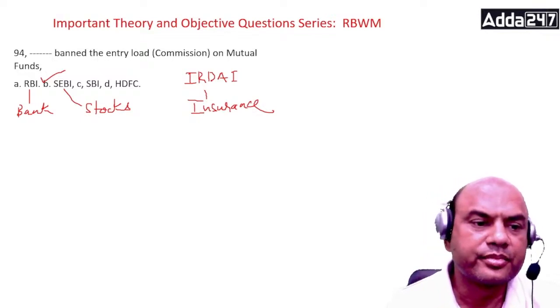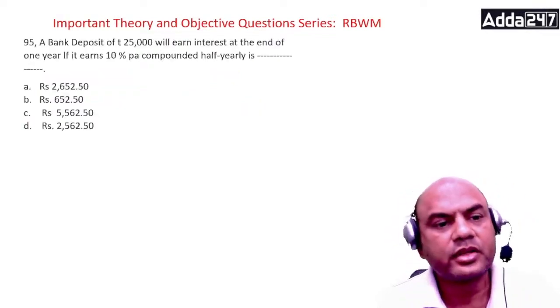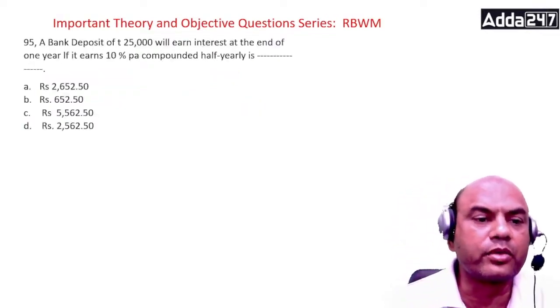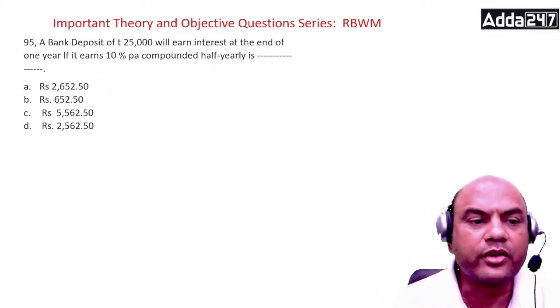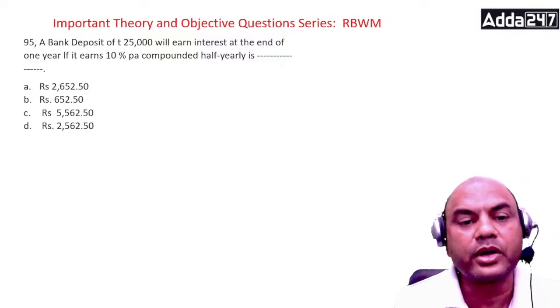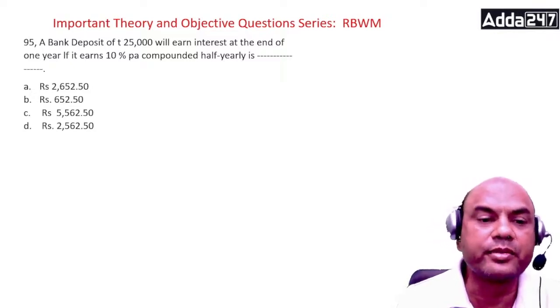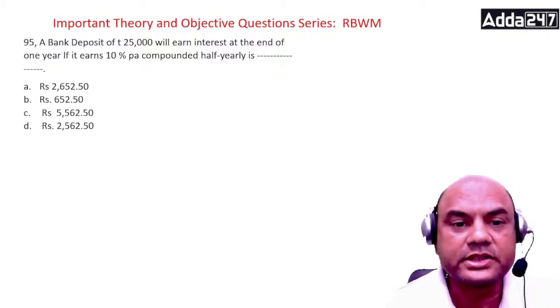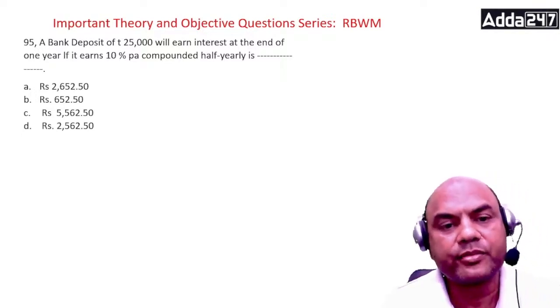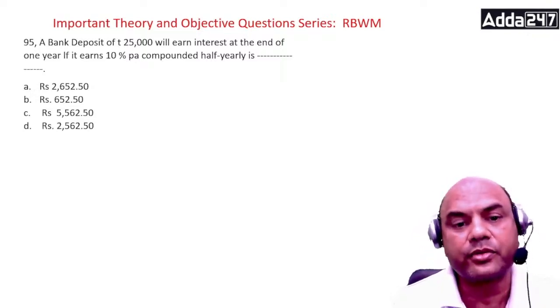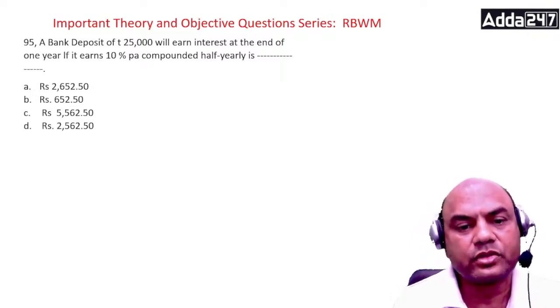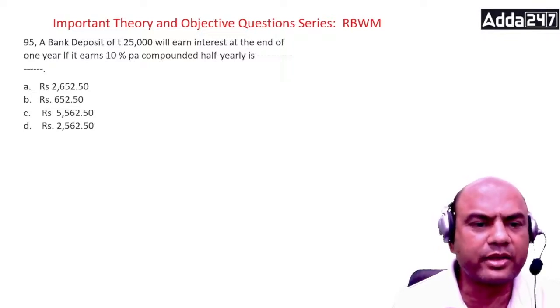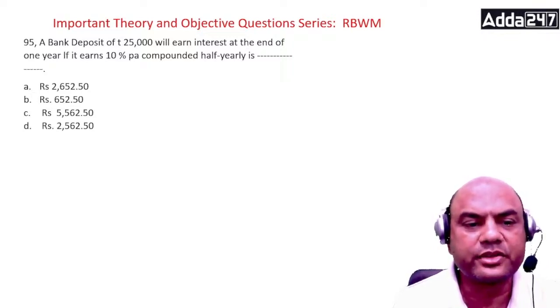Got it? Next one. A bank deposit of rupees 25,000 will earn an interest at the end of 1 year if the rate of interest is 10% compounded half yearly. So the interest will be what? It's a simple FD for 1 year, 10% rate of interest, compounding half yearly. So what will be the answer over here? Very simple. Everyone calculate it now.